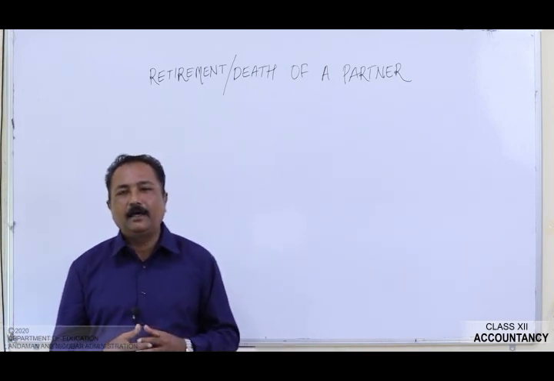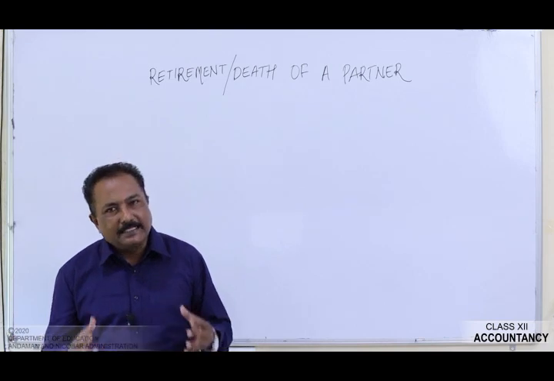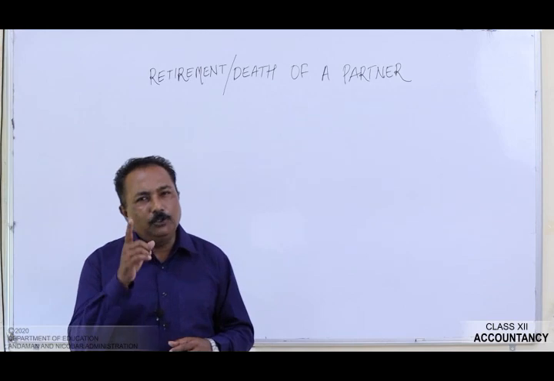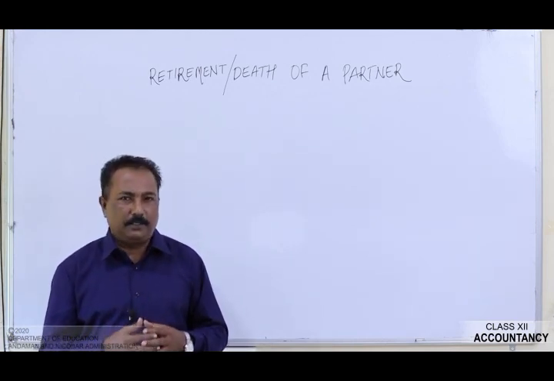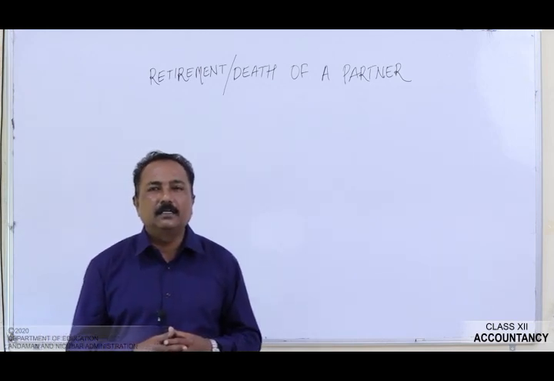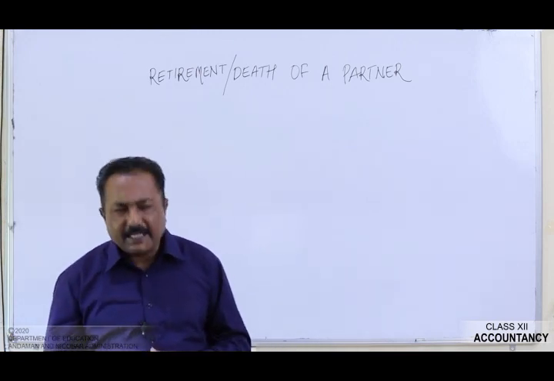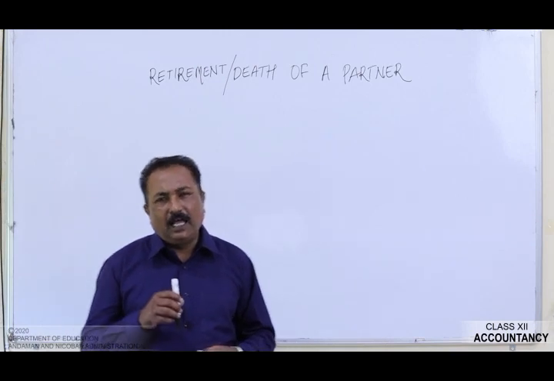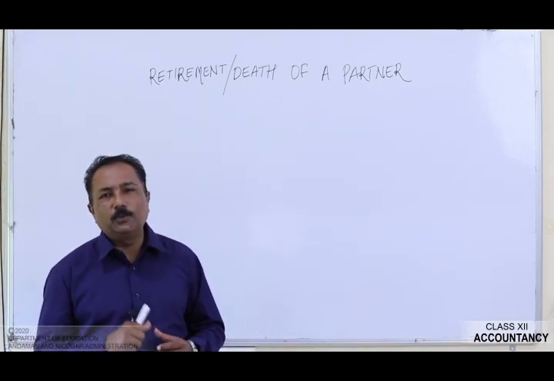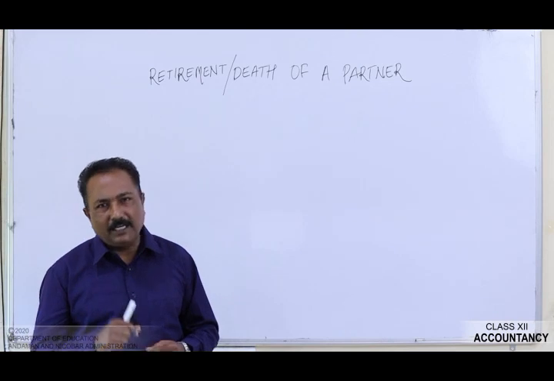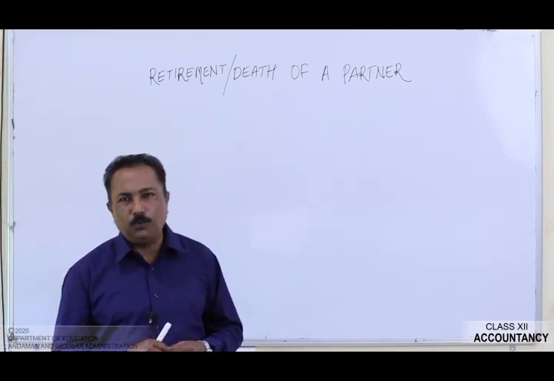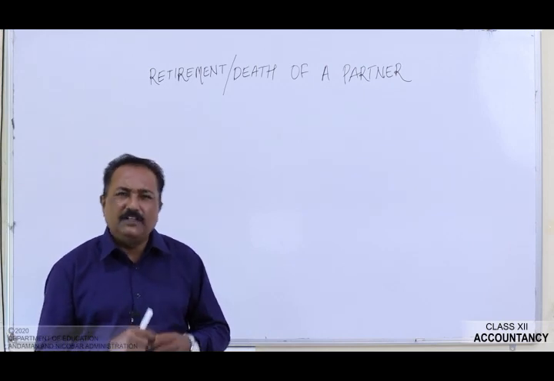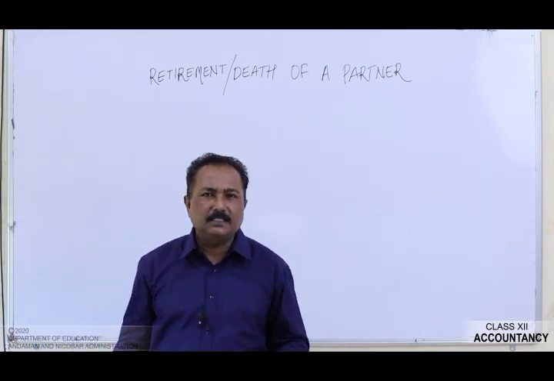On the retirement of the partner, the existing partnership deed also comes to an end and a new partnership deed is formed. Now let's see how a partner may retire from the partnership firm. According to section 32, subsection 1 of the Indian Partnership Act 1932, a partner may retire, point number 1, with the consent of all the partners.